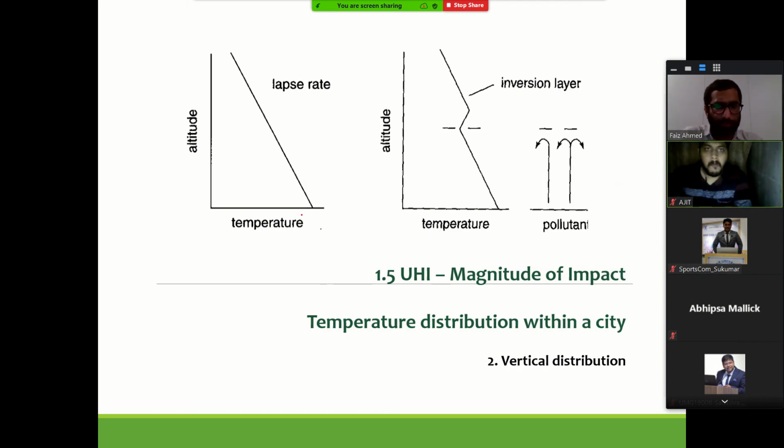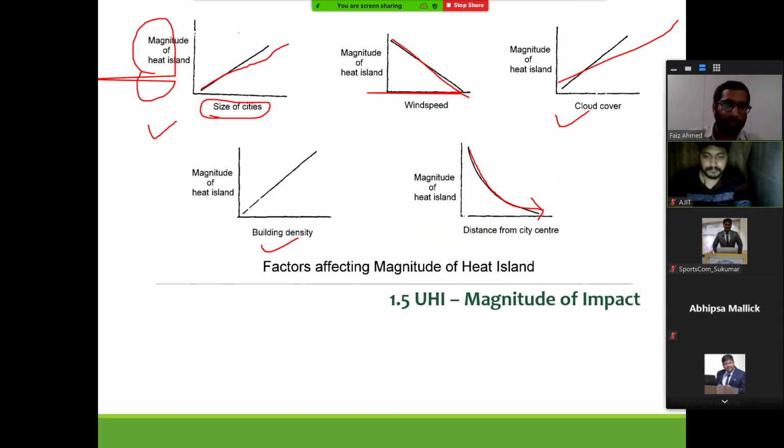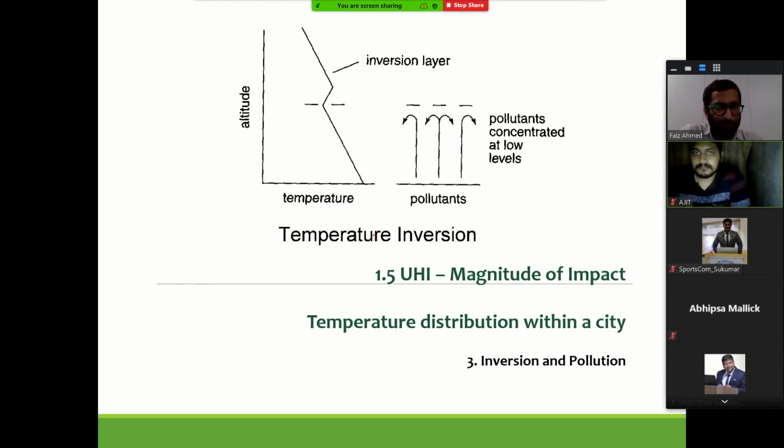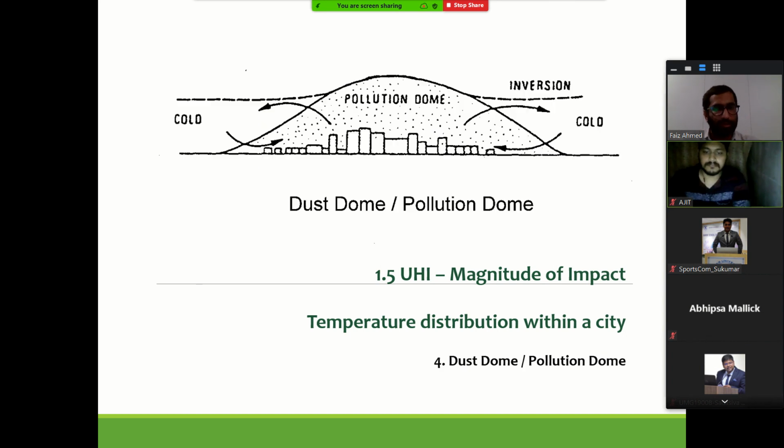And of course, this is in terms of horizontal, and in terms of vertical also there will be a difference based on the kind of structure that we have, the immediate environmental conditions that we have, and pollution levels that we have. If we have high concentration of pollution, then again that will have an impact.